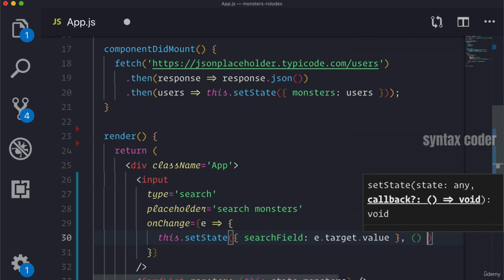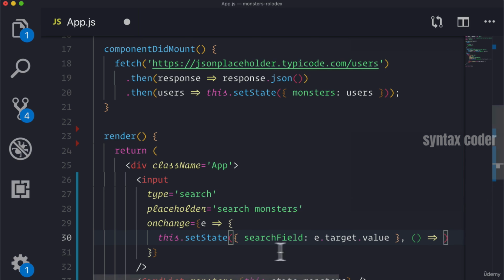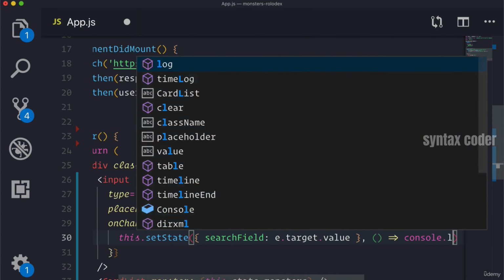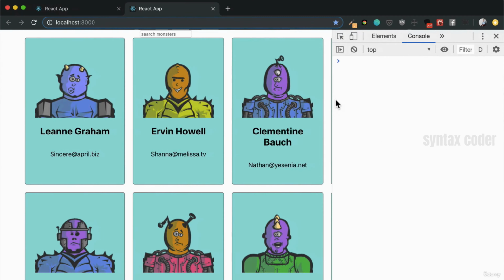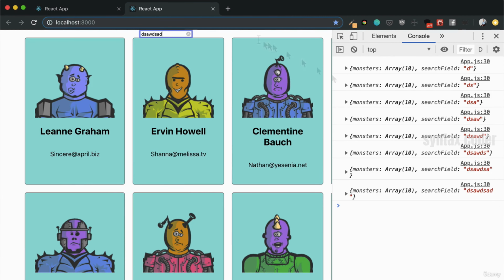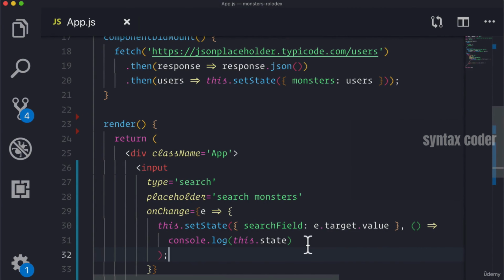It's going to be a callback, which runs after setState is finished. So after setState has updated our state, it will run the function that we pass. And here we can log this.state. And here we'll see that when we type now, we do see our newest, latest value. So that's a thing to remember with setState. If we want to see or do something with our state right after we set it, then we have to do it inside of this second argument function that will get called right after setState.